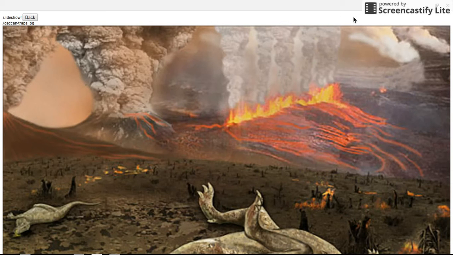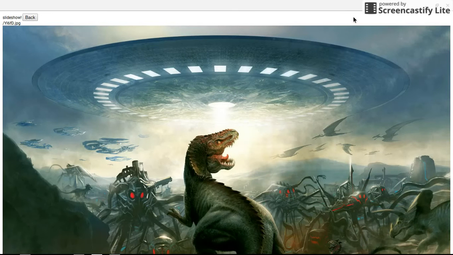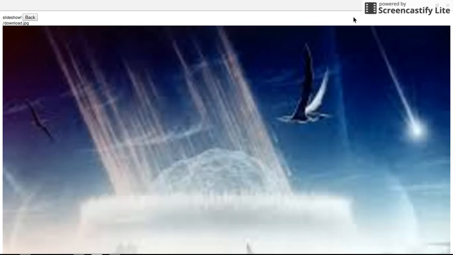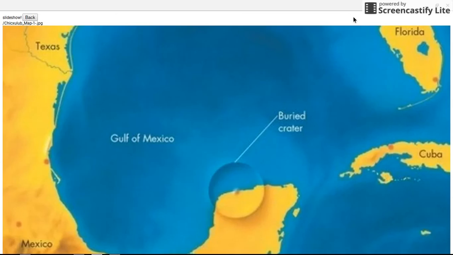One of the theories that I think is interesting is the theory that the dinosaurs were already on their way out, probably due to climate change, and that these things may have finished them off, but that there was some kind of disease or just climate change and the replacement of plants with flowering plants.